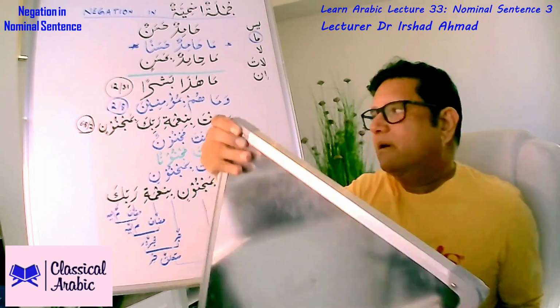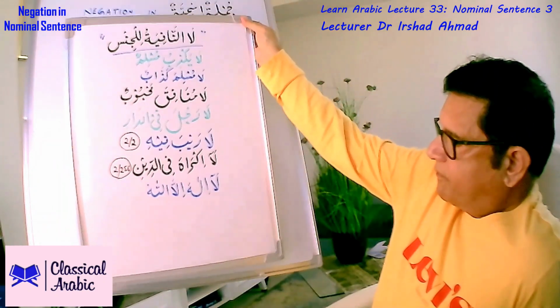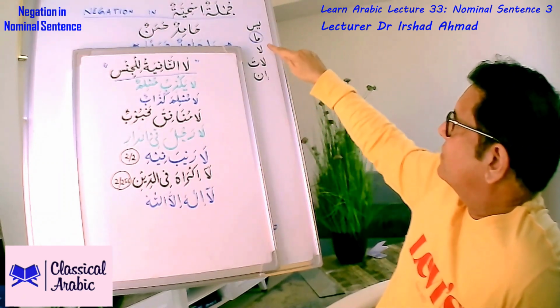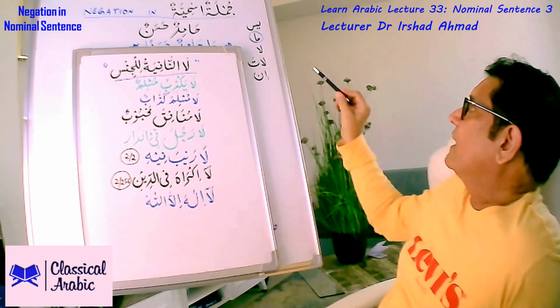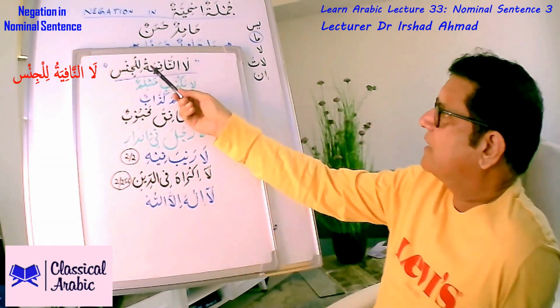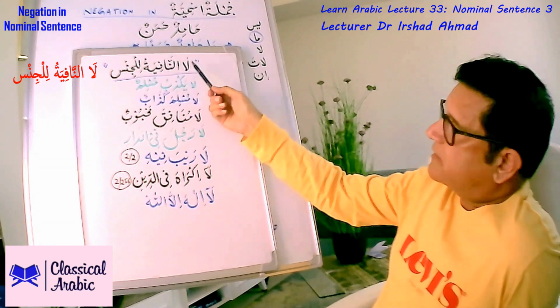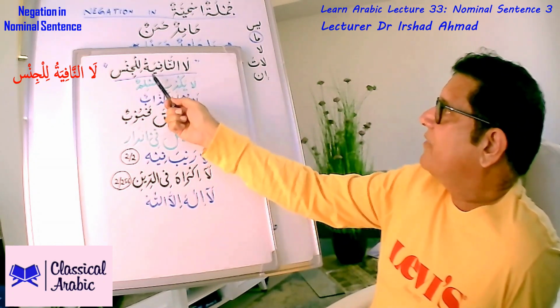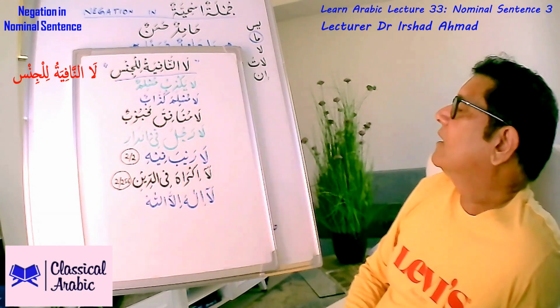I have another particle we are going to address to some extent, law. I said we're not going to cover law today, but this is a special type of law. It is called la nafiyatu lil jins.